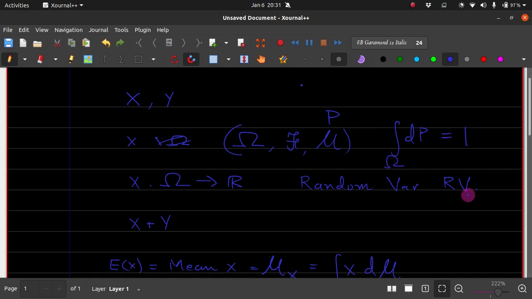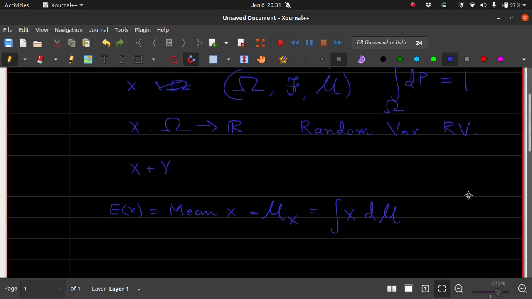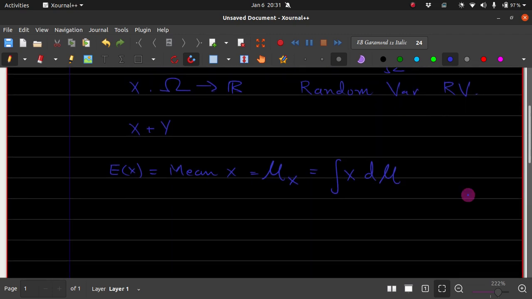The probability of all possible things which could occur has to be 1. The only thing which can happen is in the sample space, no? And hence this has to be 1. So for the time being we can think of mu to be a probability measure from now.